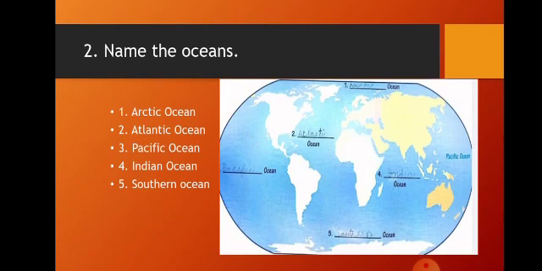Oceans contain almost 98% of all the water on Earth. There is one world ocean, but it is divided into 5 main areas. The first one is the Arctic Ocean, second the Atlantic Ocean, third the Pacific Ocean, fourth the Indian Ocean, and fifth the Southern Ocean. You will have to fill all this into your book.